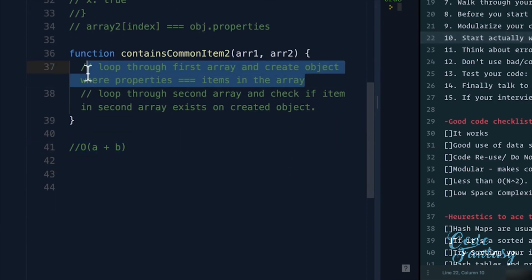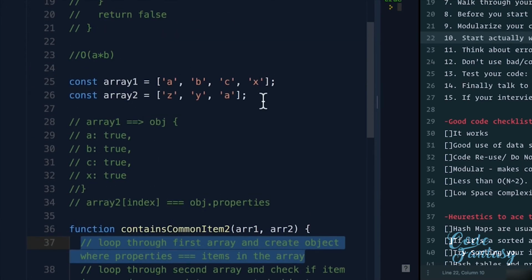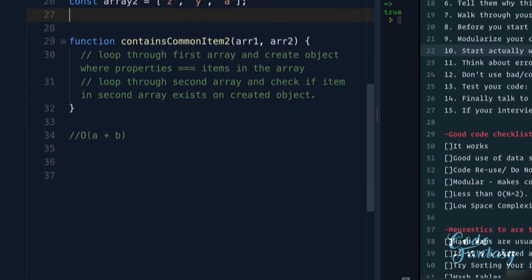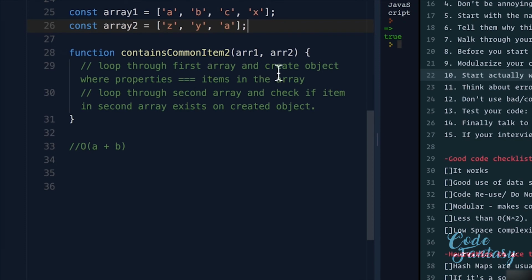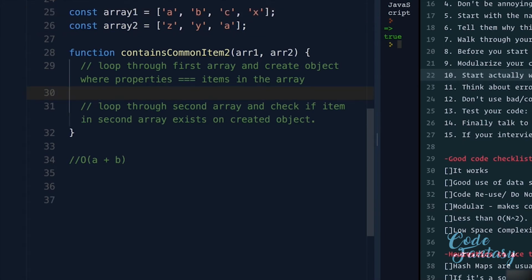Let's do the first loop over here. That is, we want to loop through the first array. And let's remove this code just so it's a little bit cleaner. We want to loop through the first array and create an object where properties are going to match the items in the array. I'm going to create an object. Let's just call this map.